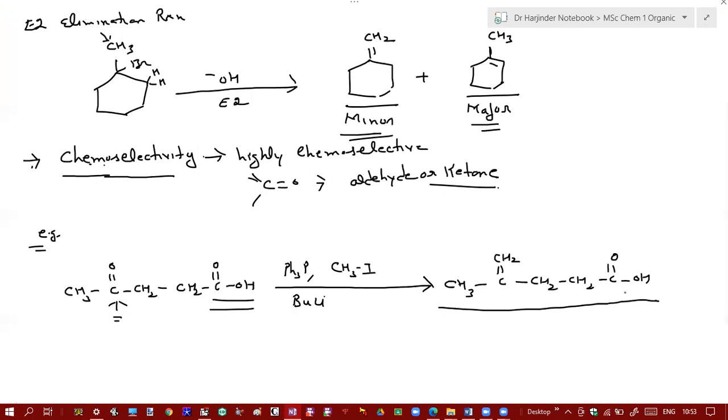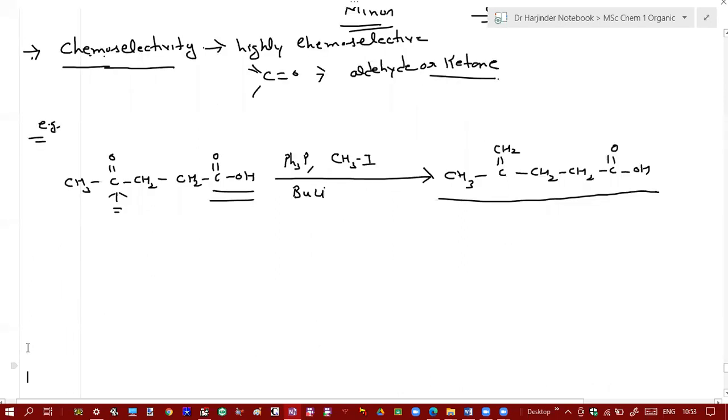Yes, sir. Now, what about its stereospecificity? First of all, tell me whether this reaction will be stereospecific or stereoselective. What should we call it?